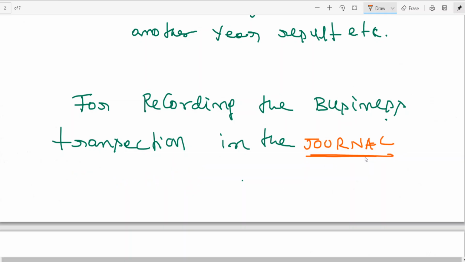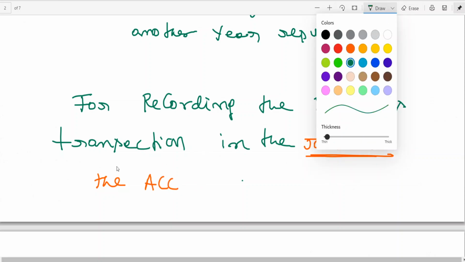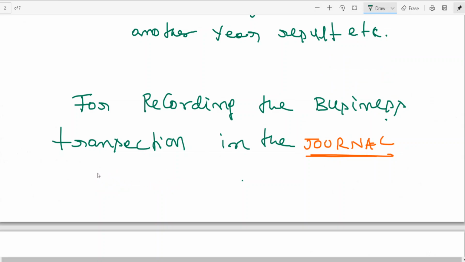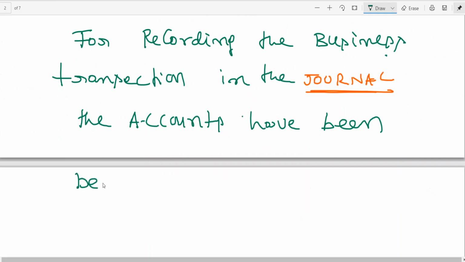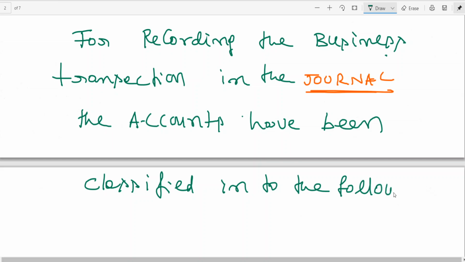General, the book where you record all the transactions. For recording the business transactions in the general, the accounts have been classified into the following.